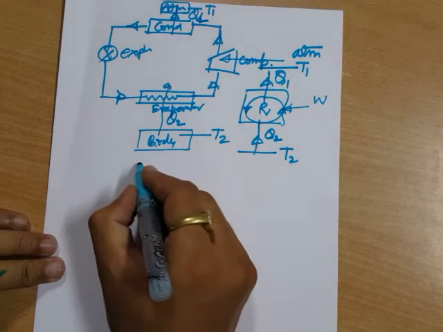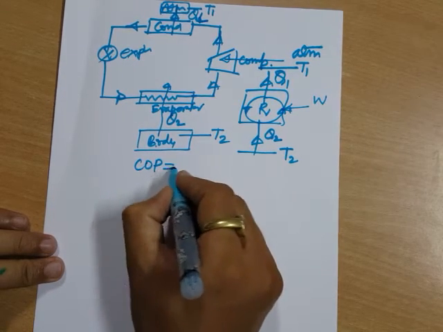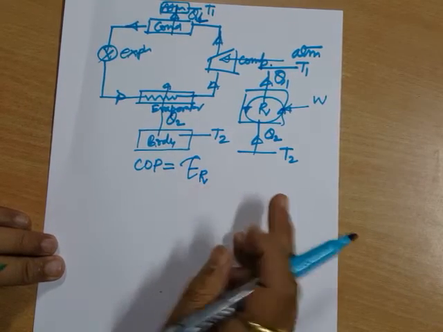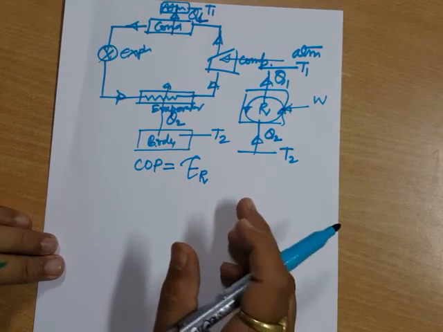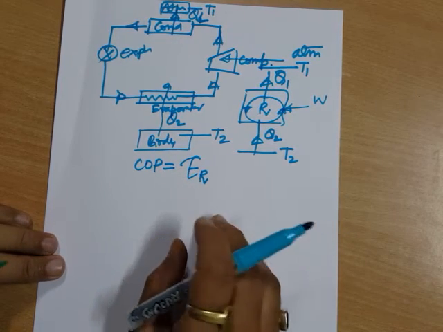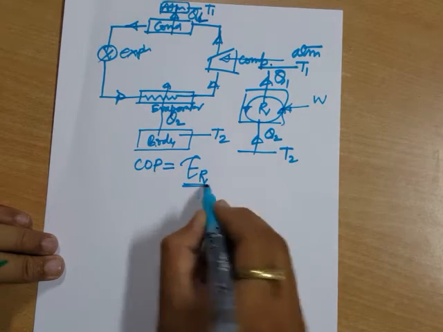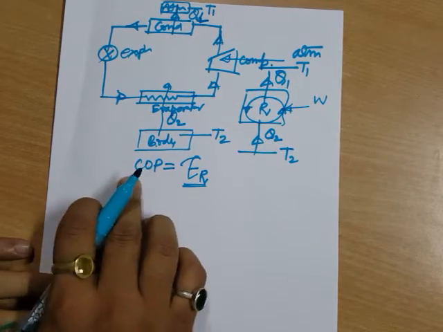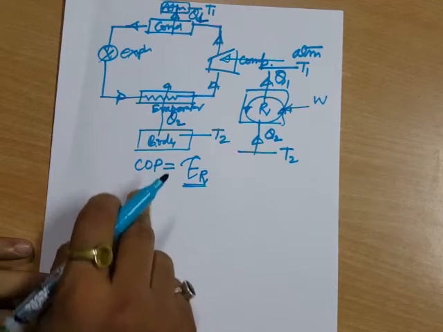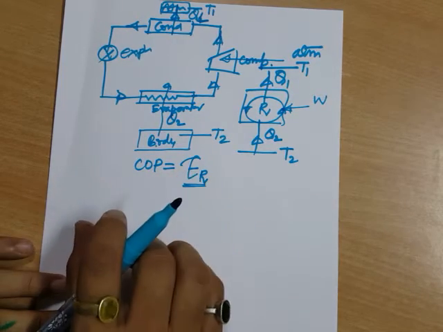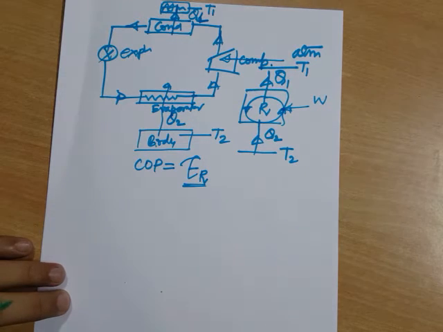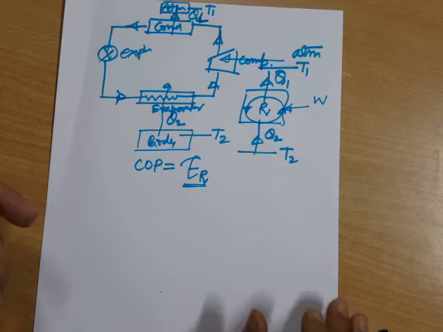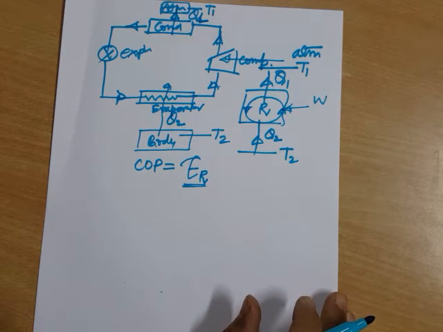Here we define a term known as COP, or coefficient of performance, of this refrigerator. I used to designate it like this because this is the way we study refrigeration. I have studied it from C.P. Arora, and this is the way in which C.P. Arora writes COP. So what is COP? COP is the parameter which tells how your device is performing. It is different from efficiency in the respect of its representation. But if you look into detail, they are the same.